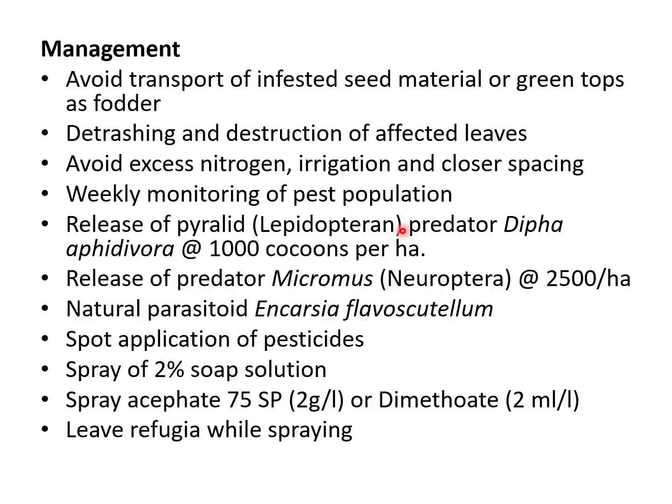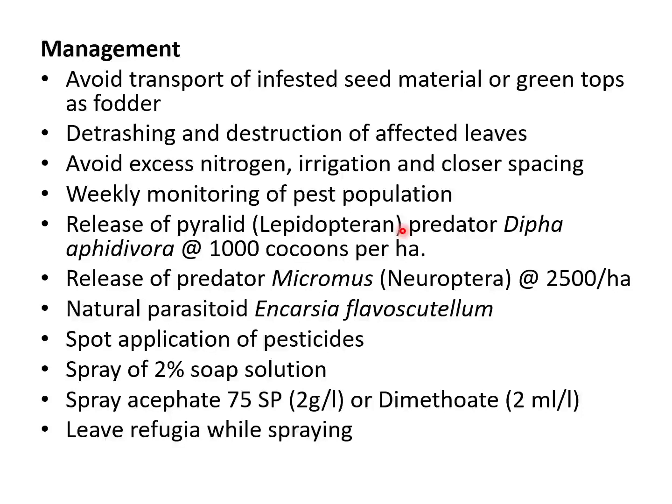Then go for detrashing and destruction of affected leaves. I told you it is seen on the undersurface of the leaf. Those leaves which are infested with woolly aphid should be removed, that is detrashing, and properly destroyed. Avoid excess irrigation, avoid excess nitrogen, and avoid closer planting, because these are the cultural practices which favor the buildup of the woolly aphid. This is a pest which can be easily managed by biological control options.